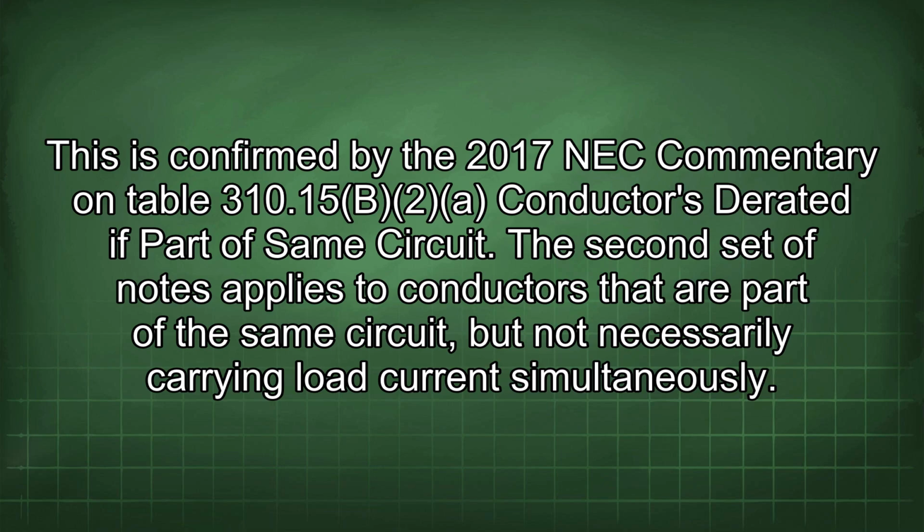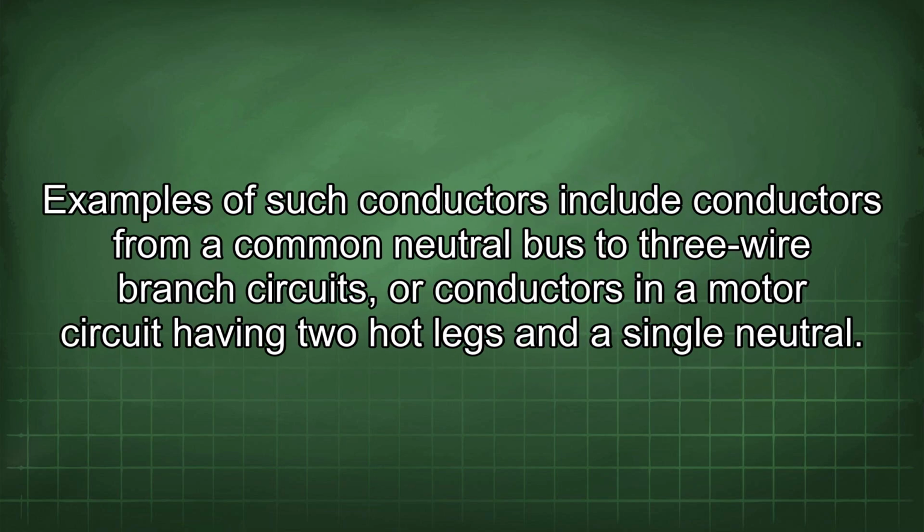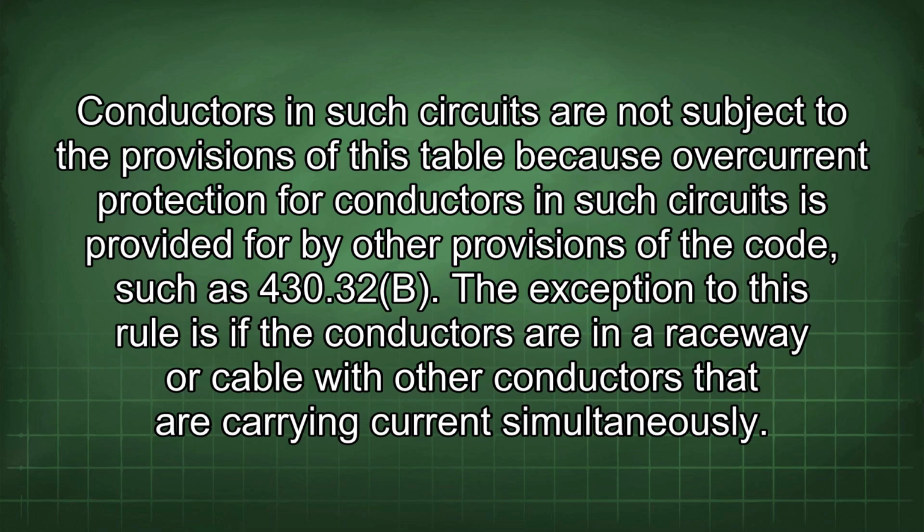The second set of notes applies to conductors that are part of the same circuit, but not necessarily carrying current simultaneously. Examples of such conductors include conductors from a common neutral bus to three-wire branch circuits, or conductors in a motor circuit having two hot legs and a single neutral. Conductors in such circuits are not subject to the provisions of this table because overcurrent protection for conductors in such circuits is provided for by other provisions of the code, such as